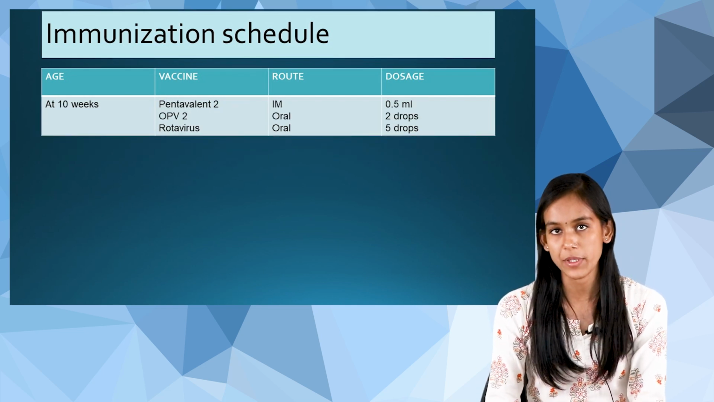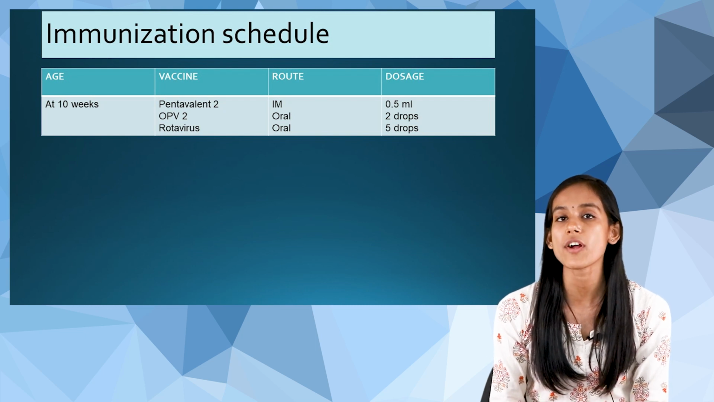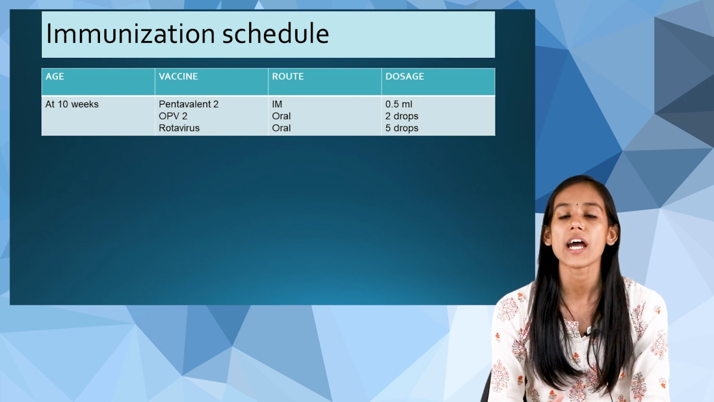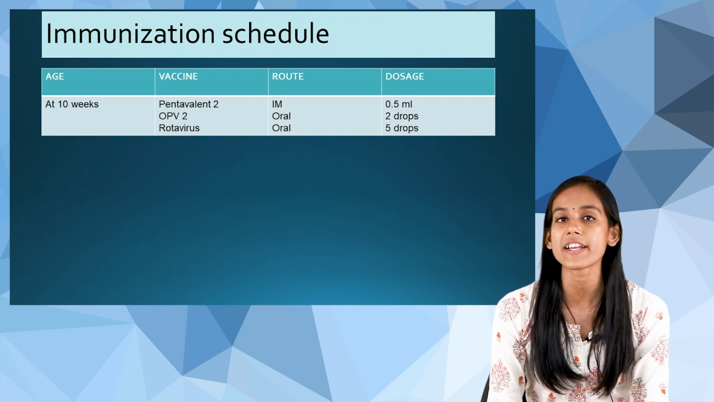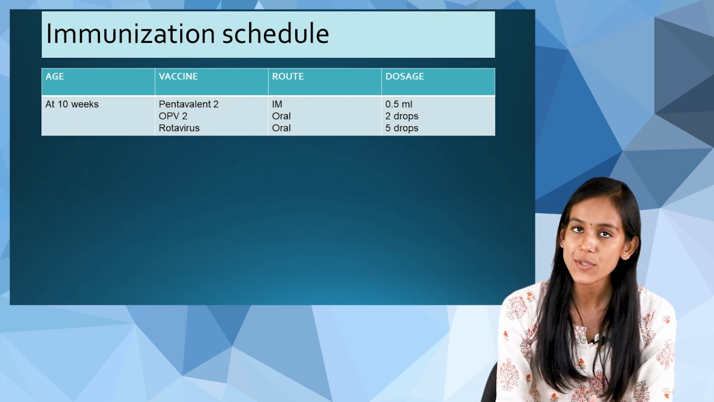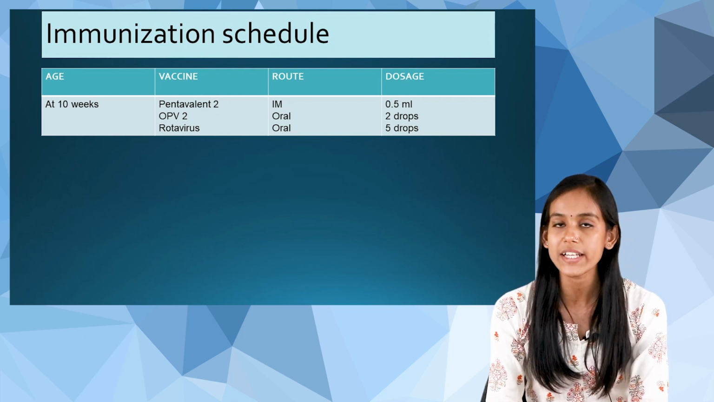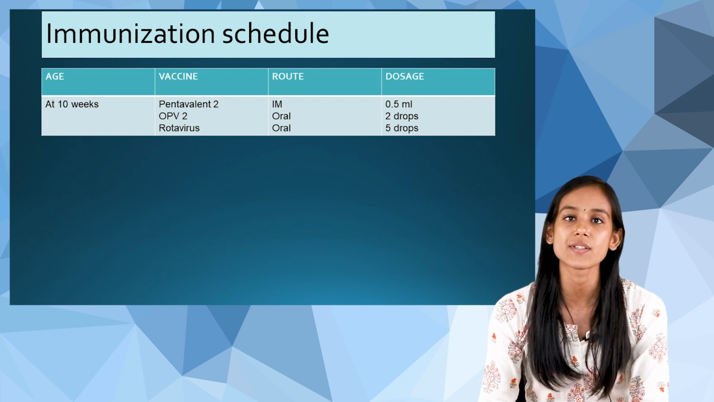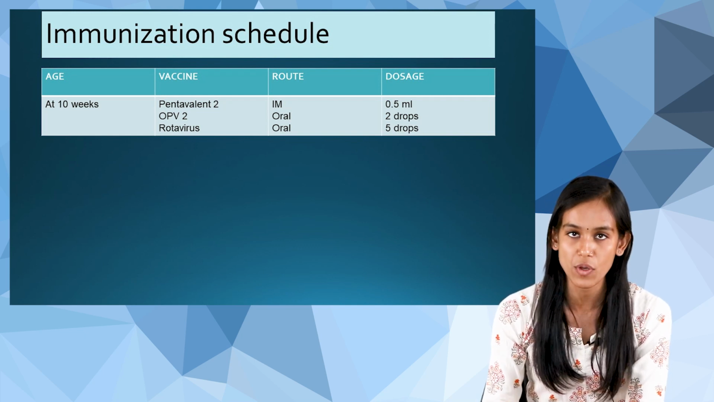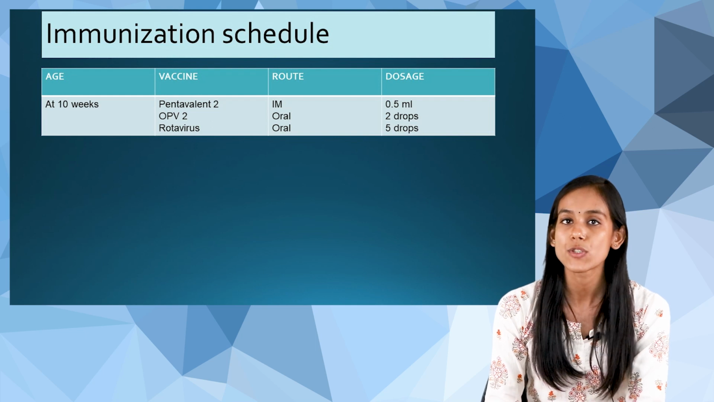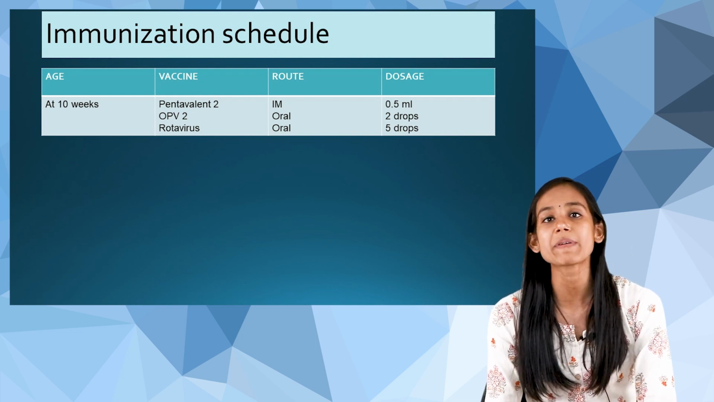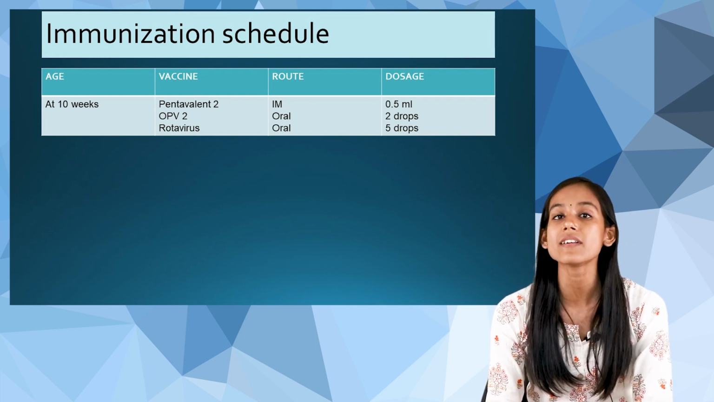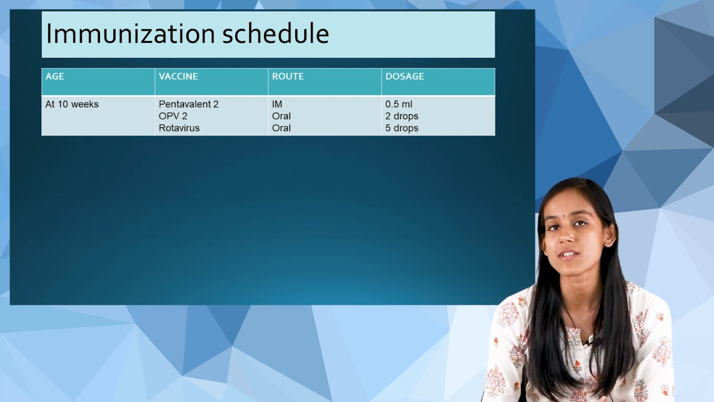Now moving to 10 weeks. At 10 weeks, what vaccines are we going to give? The first thing we will give is pentavalent 2. At 6 weeks, we gave pentavalent 1, and again at 10 weeks, we give the second dose of pentavalent, that is pentavalent 2. The route will be the same, that is intramuscular, and the dose will also be the same, 0.5 ml.